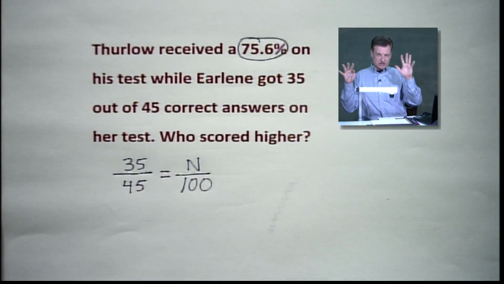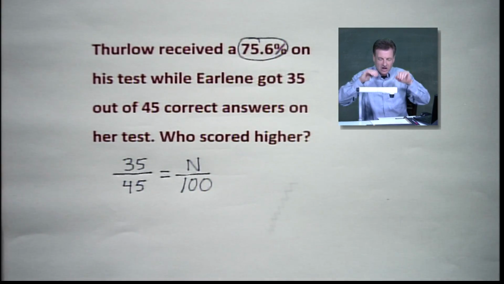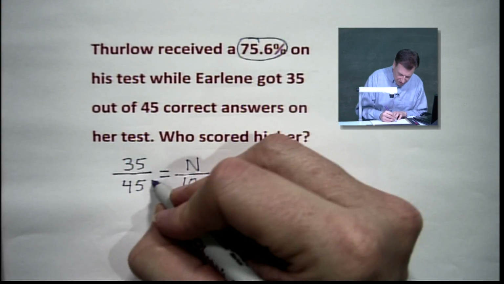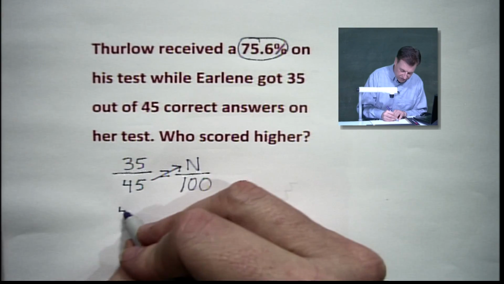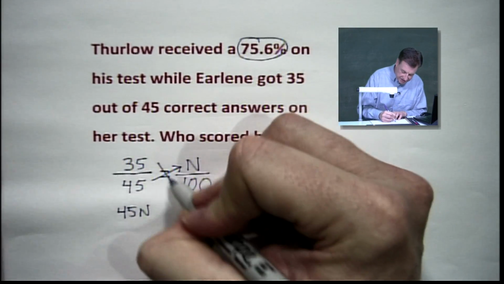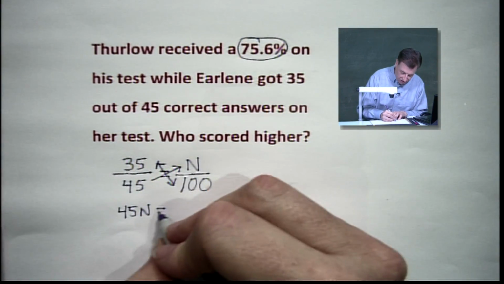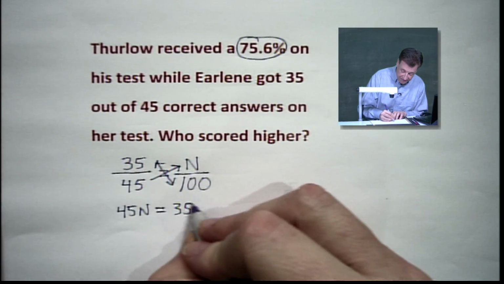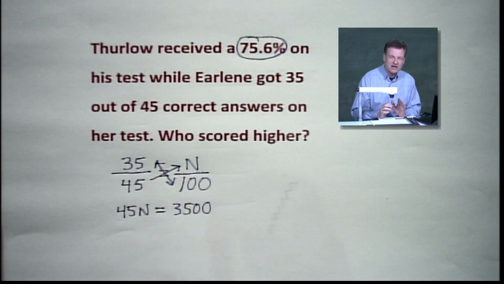Let's play the cross multiply game. All right, folks, y'all are out there ready to cross multiply? Let's go ahead and do this thing, all right? We're going to take 45 times N, and we're going to write 45N right below here, okay? And we're going to take 35 times 100, which is not hard to do either. Simply throw in 2 zeros, and we've got 3,500.